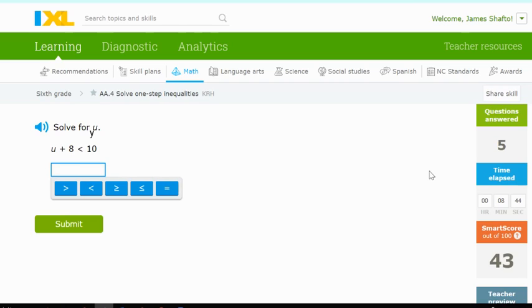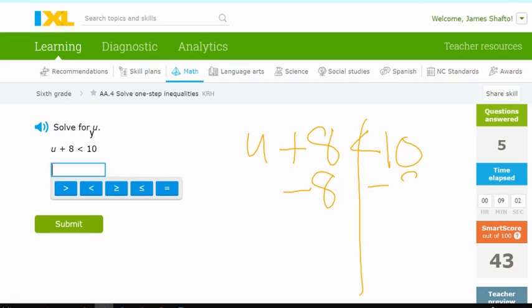In the next one, it has addition, and so we get the idea. It's u plus 8 has to be more than 10. So if I took u plus 8, it has to be more than 10. And so in this case, I can, again, draw my line, and the opposite of plus 8 is minus 8. So I'm going to do minus 8 on both sides, and this gives me 8 minus 8 makes 0.